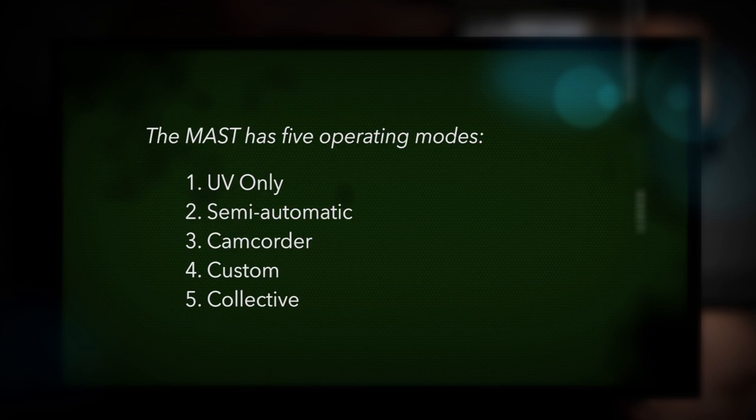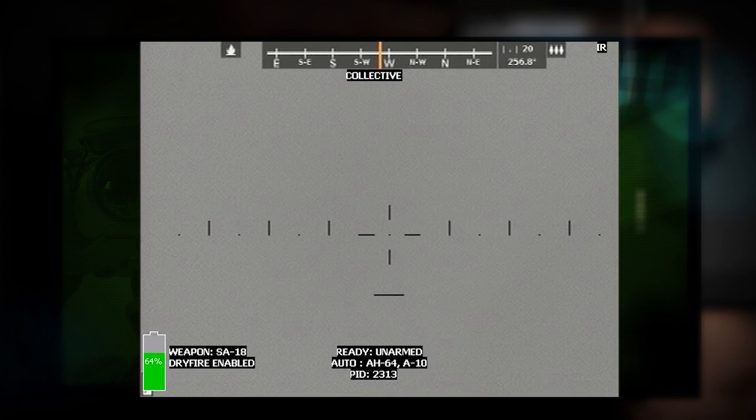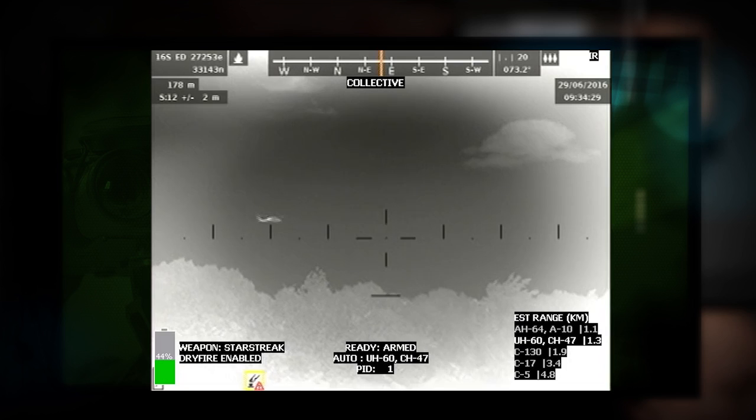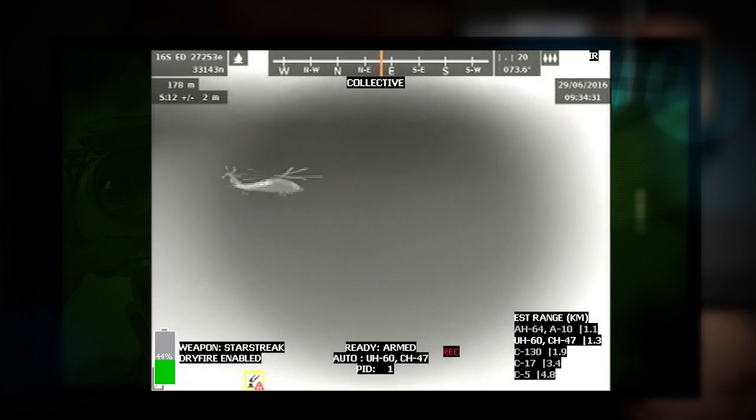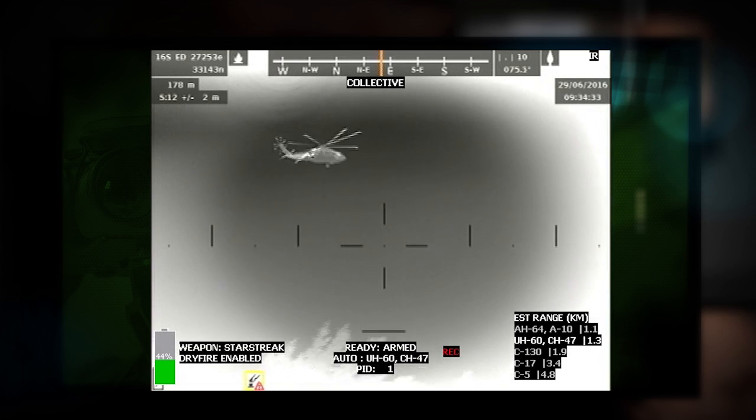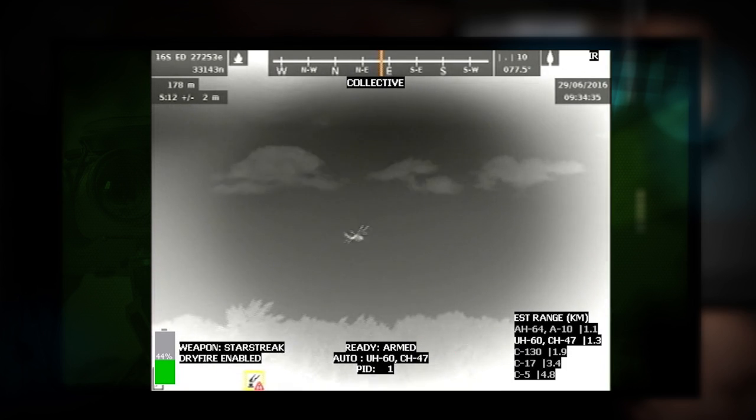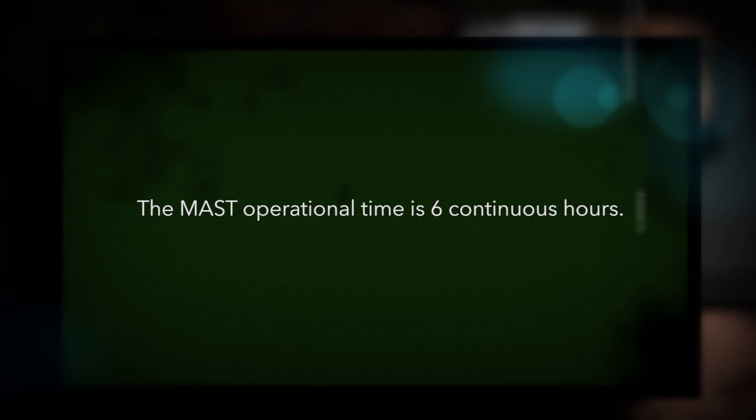The MAST has 5 operating modes: UV only, semi-automatic, camcorder, custom, and collective. This JPA will only cover the use of the MAST in collective mode. A thermal imager display provides magnification. The MAST can record engagements and local ambient sounds via the microphone. The MAST operational time is 6 continuous hours.